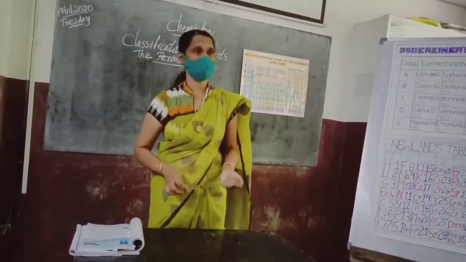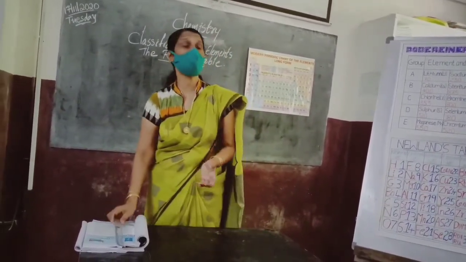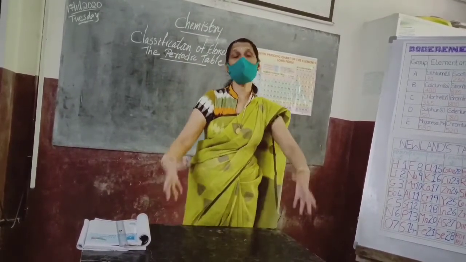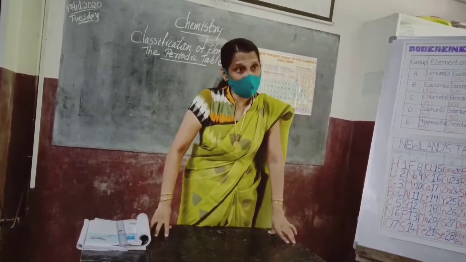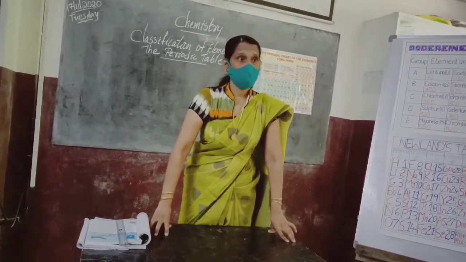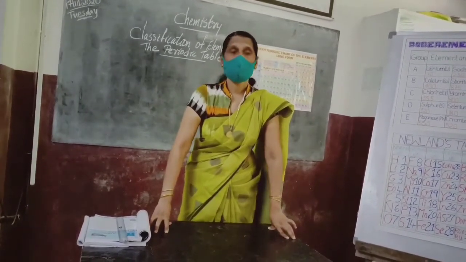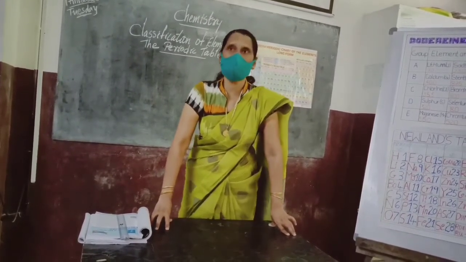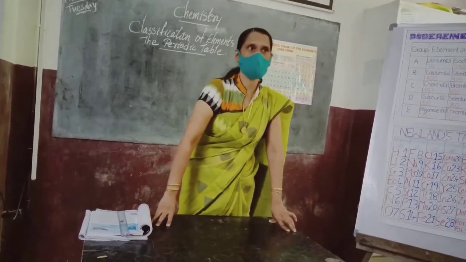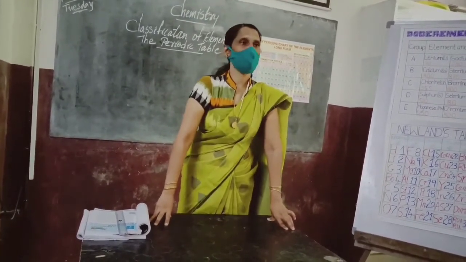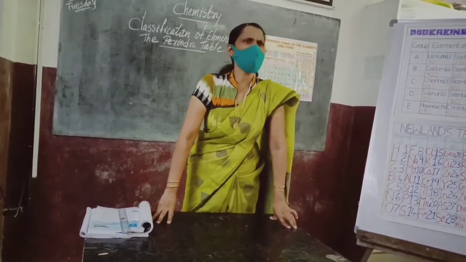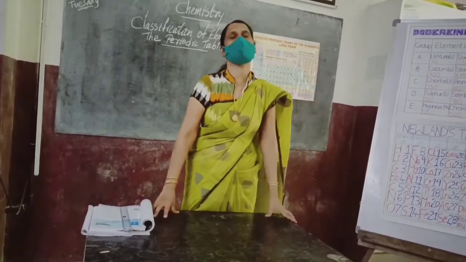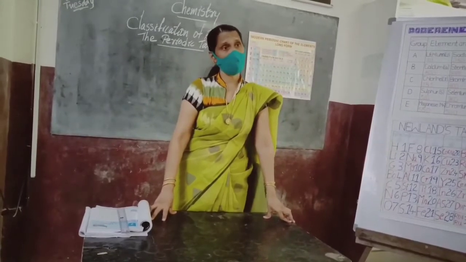Actually, do you think whether this Dobereiner's triads was a success? Who is the person who suggested Dobereiner's triads? Johann Wolfgang Dobereiner. He was a German scientist, I think. So, do you think whether his Dobereiner's law of triads was a success?